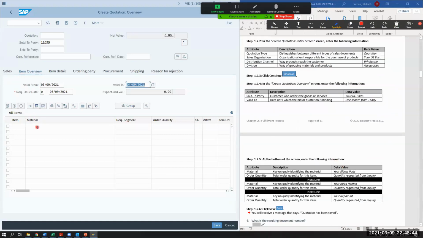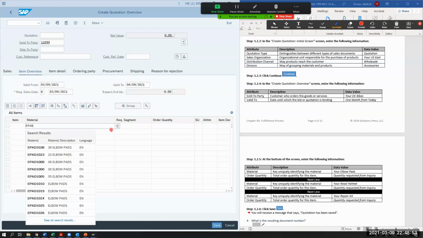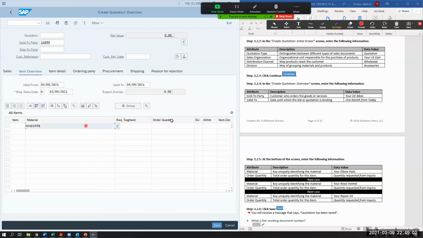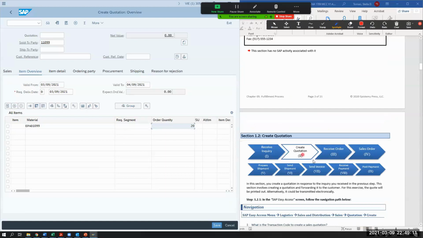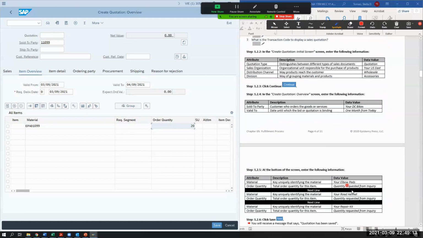So I'm going to go here to the item, and I'm going to search for elbow pads. If I don't know what it is, I kind of know it's EPAD1099, because I'm 99. I don't know what you guys are. And then my order quantity is, I think they said 20. Then I'm going to go down to road helmet.